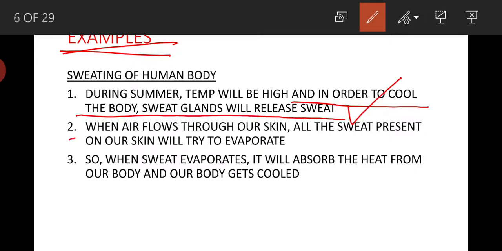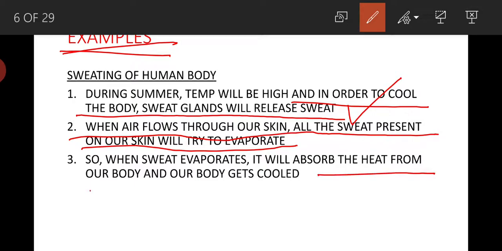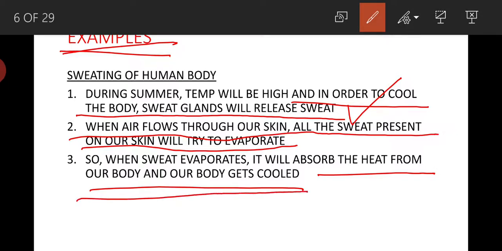When air flows through our skin, all the sweat present on our skin will try to evaporate. So when sweat evaporates, our body will become cool, because the sweat liquid molecules present on our skin will be converted into vapor, and while they are converting into vapor, they will absorb the latent heat of vaporization from our skin, and as a result our body gets cooled.